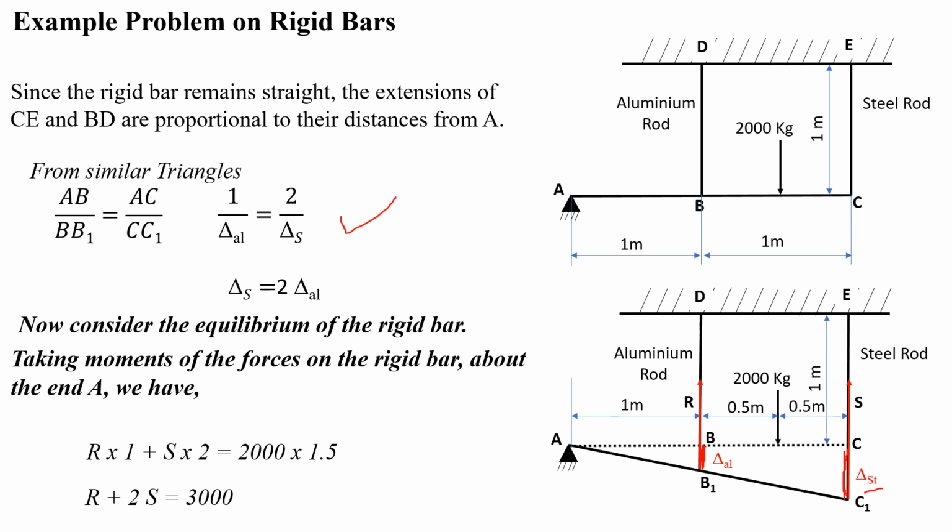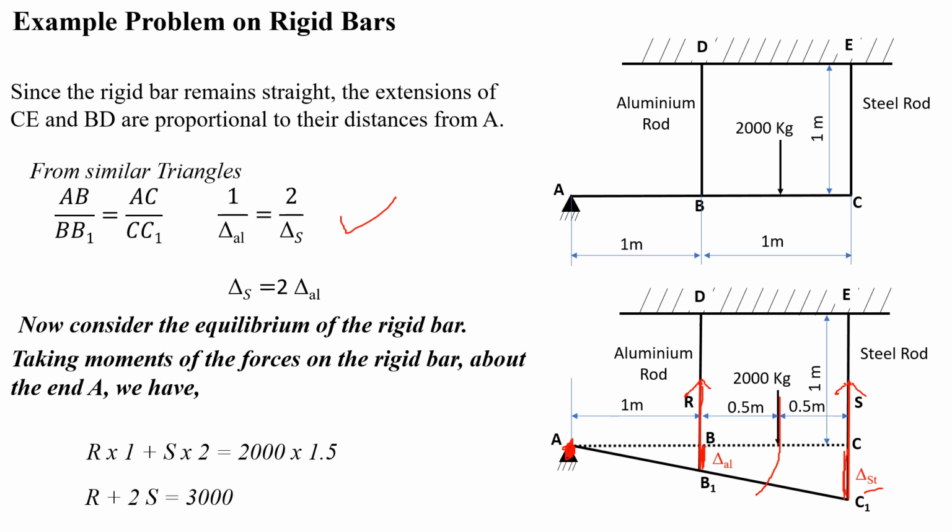Another one is the equilibrium condition of the rigid bar. We have to consider the moments of the forces on the rigid bar about the end point, that is force into distance. Here one is the applied force in the downward direction. R and S are the resistance forces offered by the aluminum rod and the steel rod.